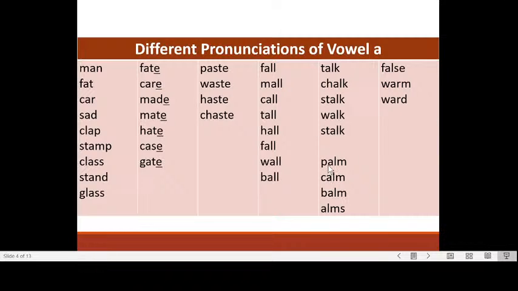And we have words with a silent L and then an M. Palm, calm, bomb, alms. And then we have a word where the A is pronounced O. False. And warm, ward. Especially because there is an R. War, warm, ward.